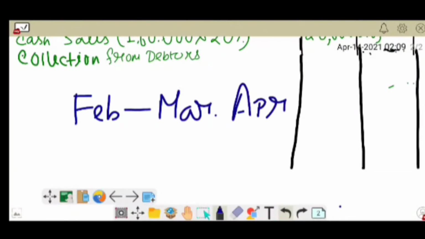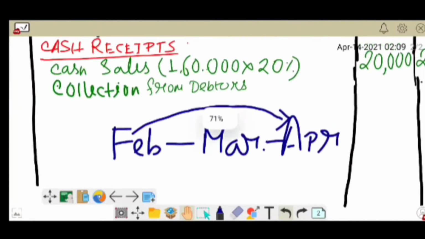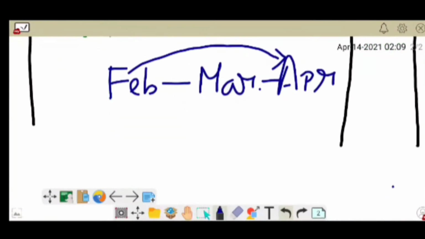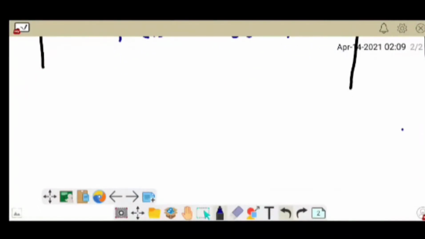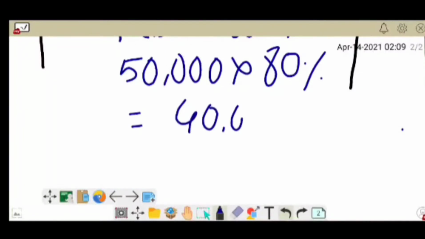From February, we get this amount of sales in April. So from here, we can see the amount of sale of February is rupees 50,000, and the credit sale will be 80% of that. Sorry guys, 80% of that. So the amount will be 40,000.